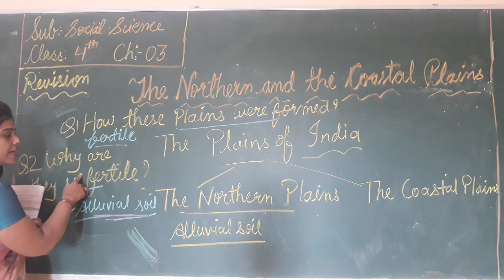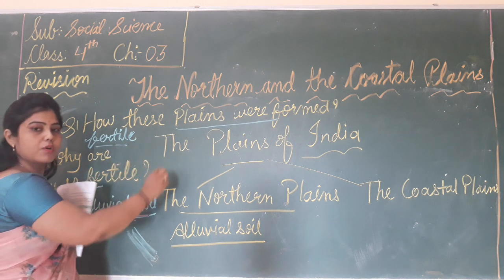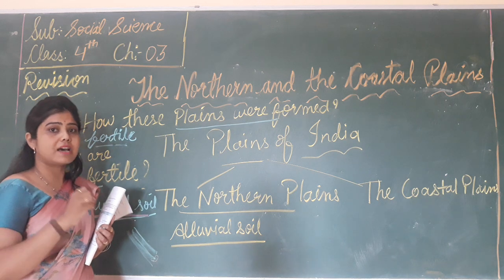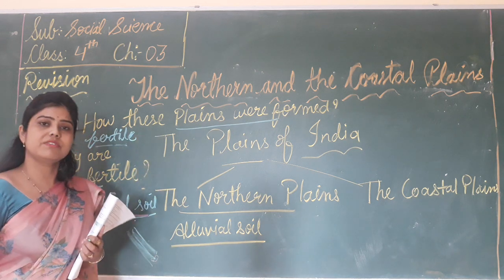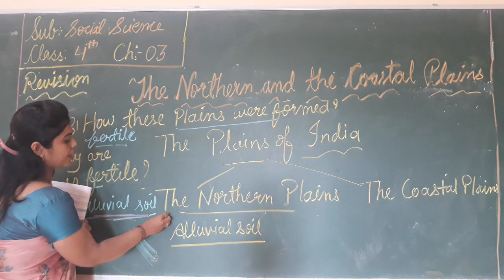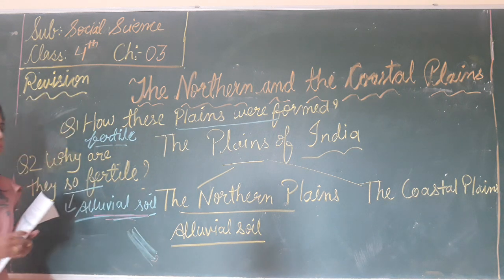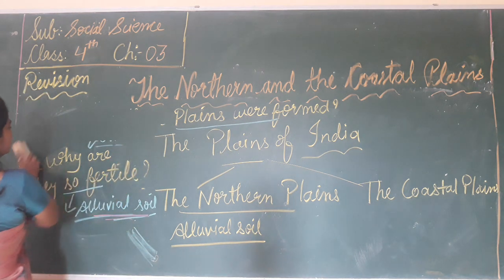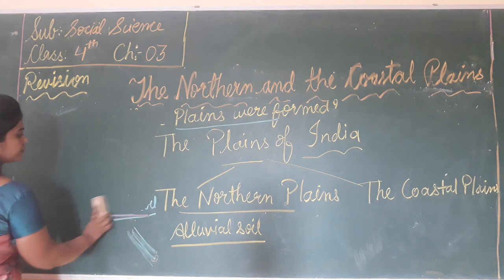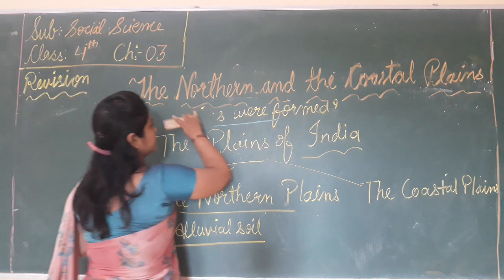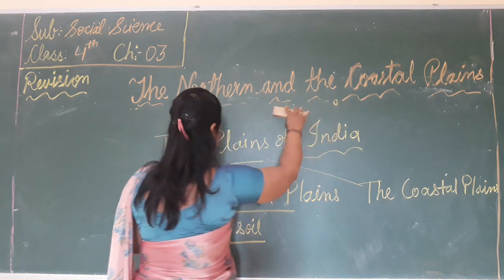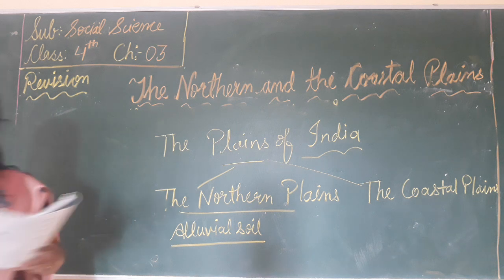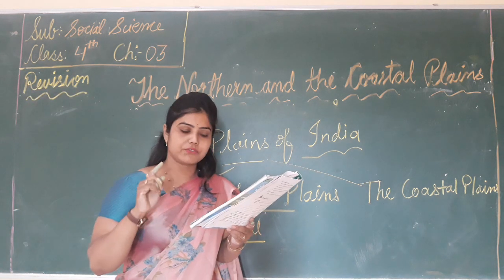So the plains are very fertile, and these plains were formed by the rocks, minerals and sand deposited by the river. So the plains were formed. This is the northern part of India, that is called the northern plains. Now, the northern plains lie towards the south of the Himalayas.